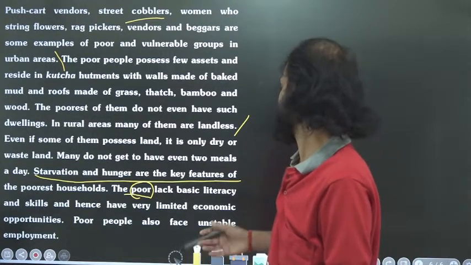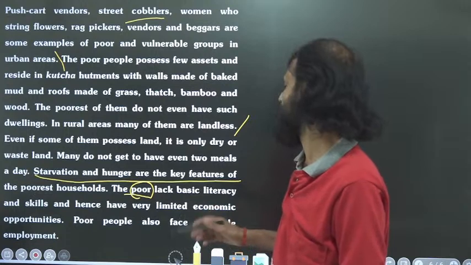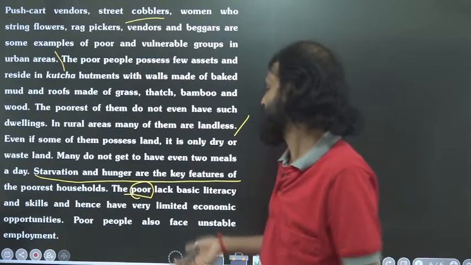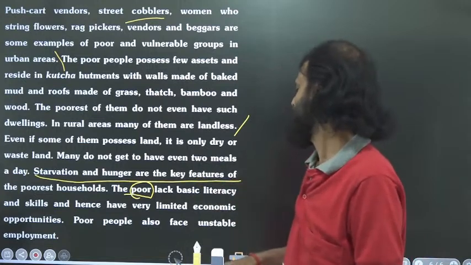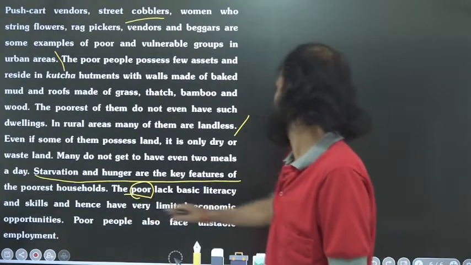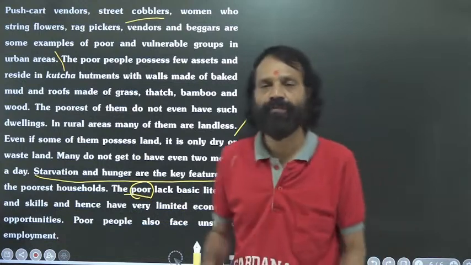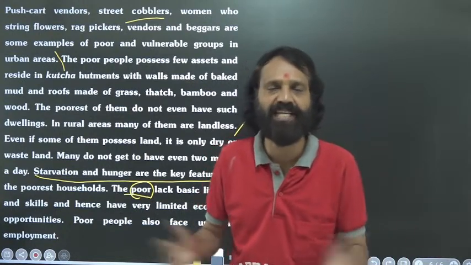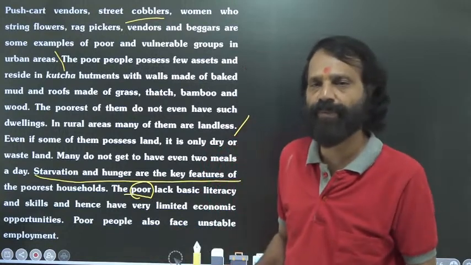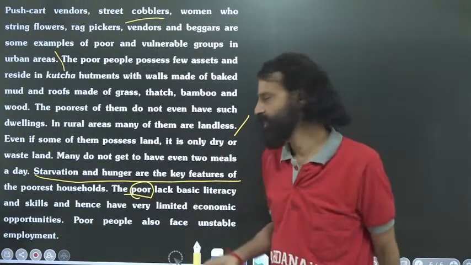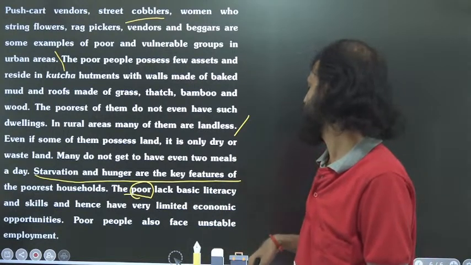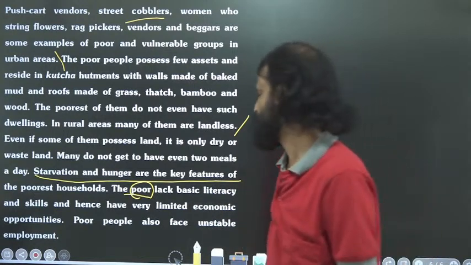Illiterate people are actually poor people and they do not have proper skills. Hence, they have very limited economic opportunities. When you don't have a proper skill, proper profession or proper training in any subject, what will happen? You cannot earn in a better way. So we want to learn something. We must be literate, educated persons.